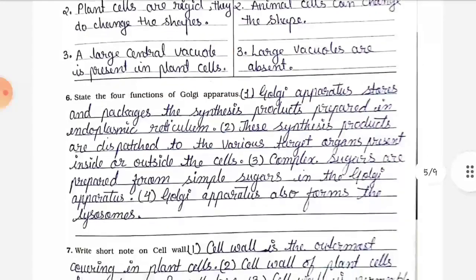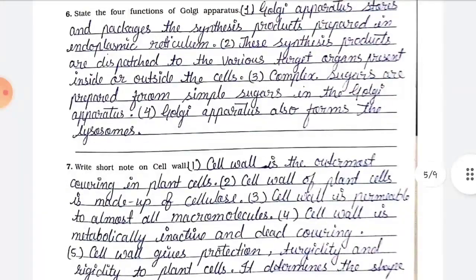Next, question number 6. State the 4 functions of Golgi apparatus. Point number 1. Golgi apparatus stores and packages the synthesis products prepared in endoplasmic reticulum. Point number 2. These synthesis products are dispatched to the various target organs present inside or outside the cells. Point number 3. Complex sugars are prepared from simple sugars in the Golgi apparatus. Point number 4. Golgi apparatus also performs the lysosomes.